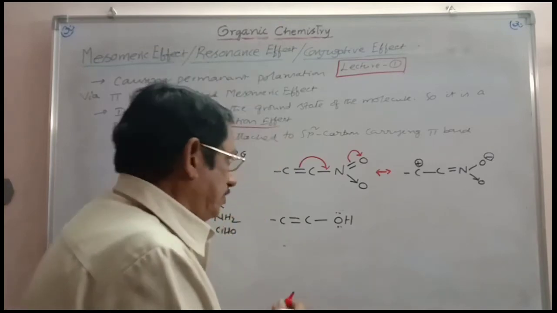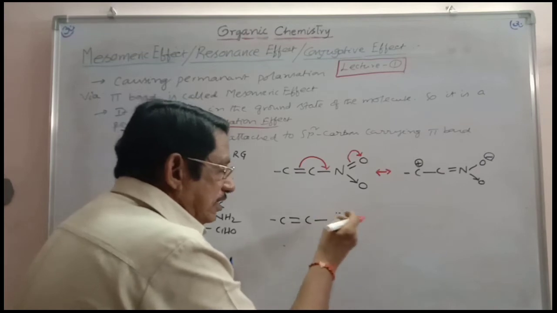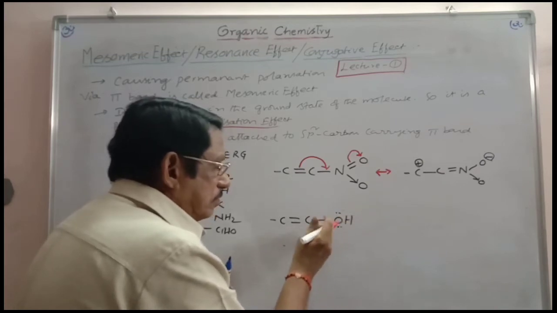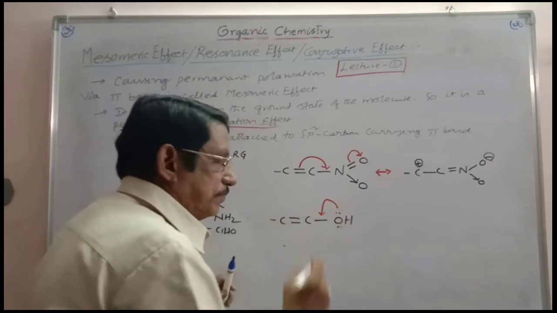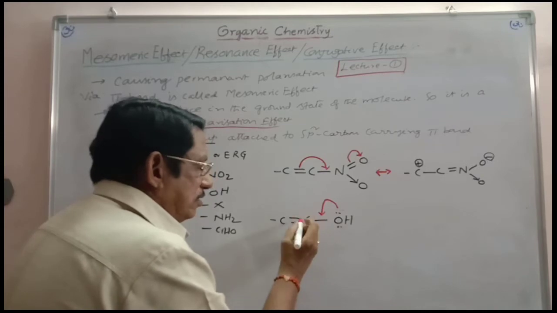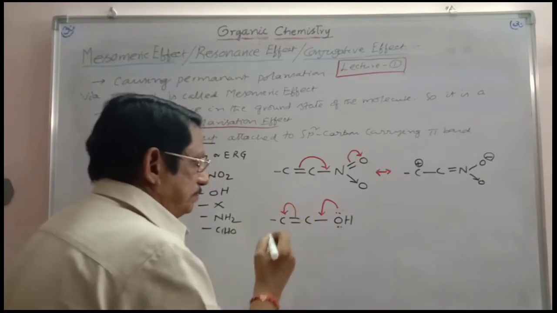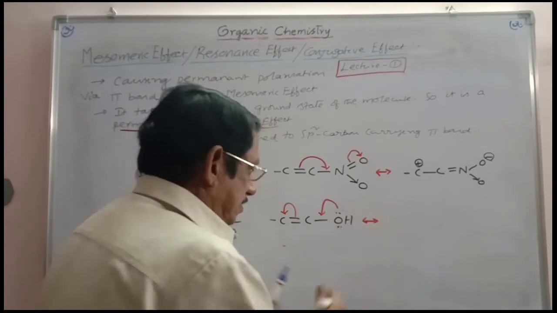And so here, what happens? This oxygen, which has a lone pair, releases the electron cloud toward the sp2 carbon. In this way we have to show it. Then this carbon automatically pushes the electron cloud toward the other carbon. Once again, you are able to write the resonance structures.